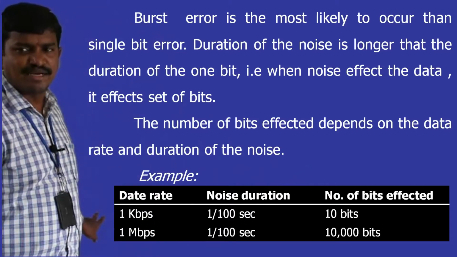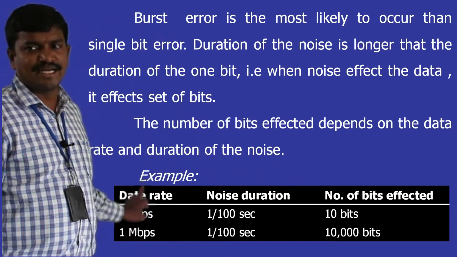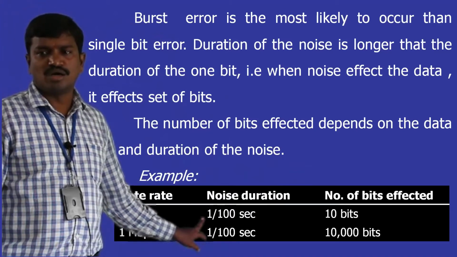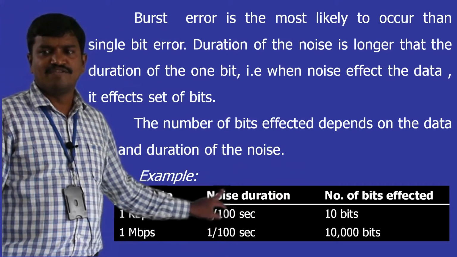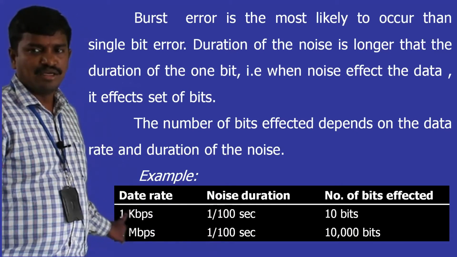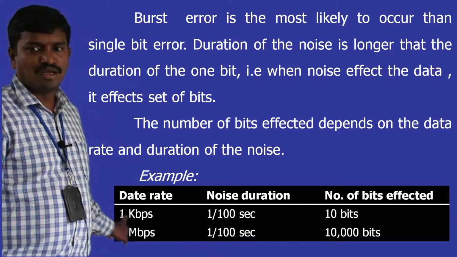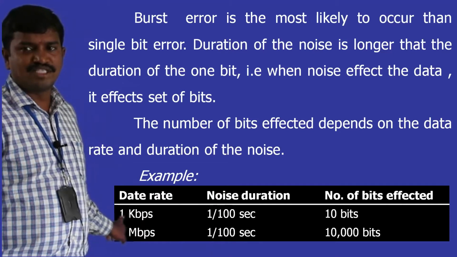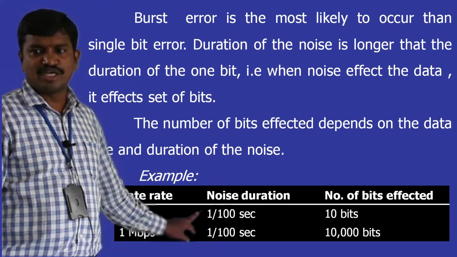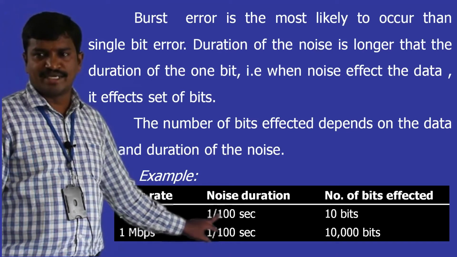If you see this example, with a 1 kbps data rate, let us say the noise duration is 1 by 100 second. Here the data is going to traverse at a faster speed, whereas the noise is traversing with a duration of 1 by 100 seconds.